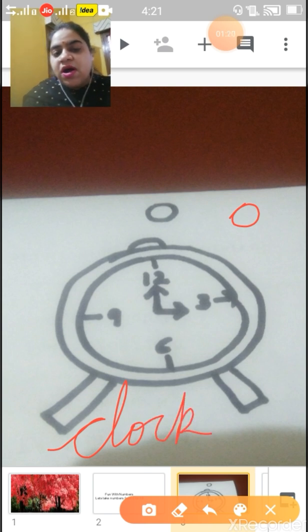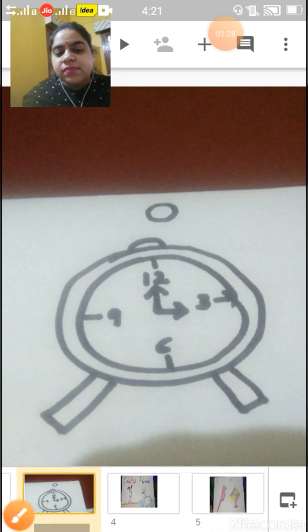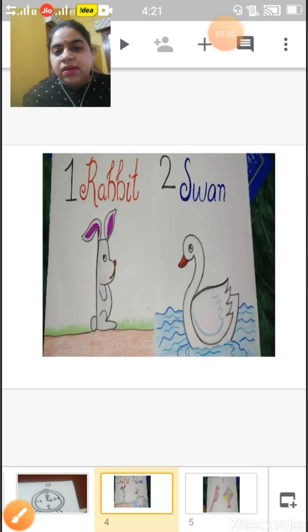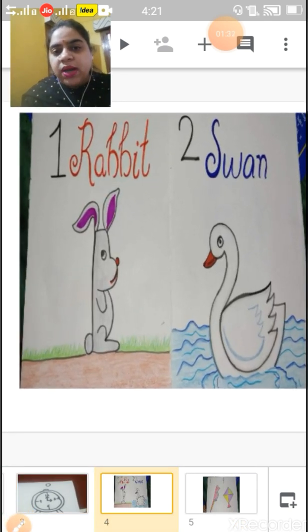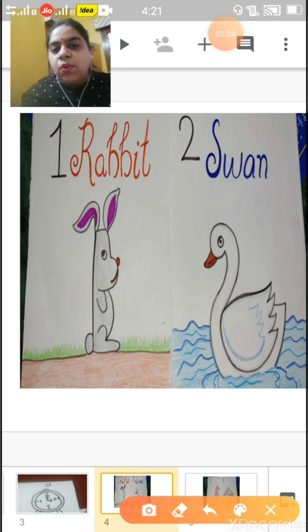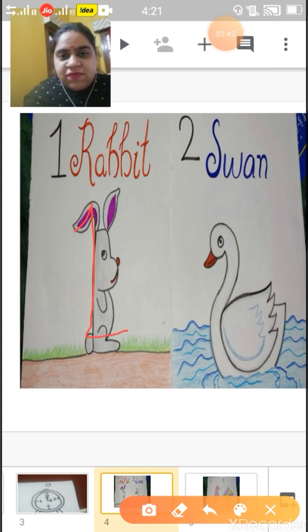Yes, we can draw. Now children, come to our next number. The number 1. What can we draw with number 1? We can draw a rabbit.